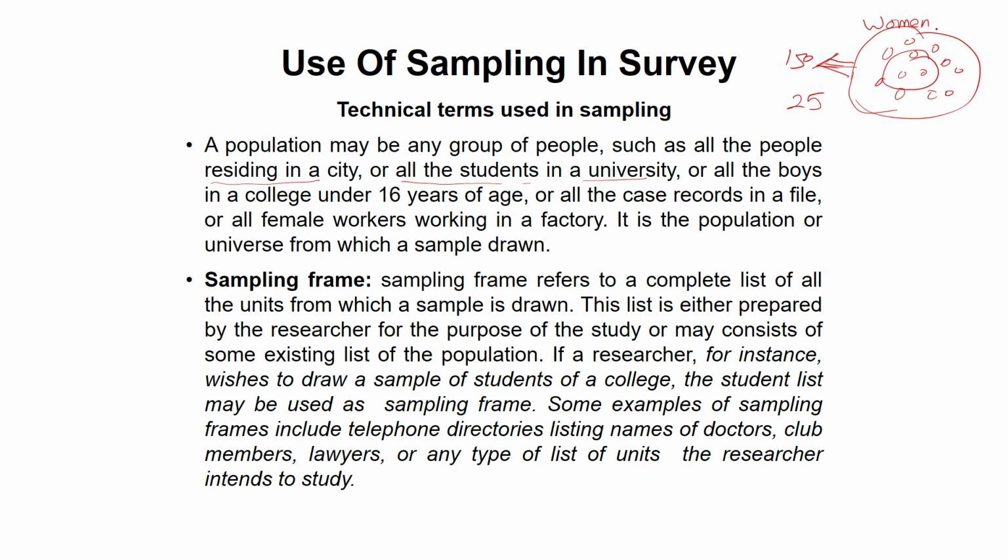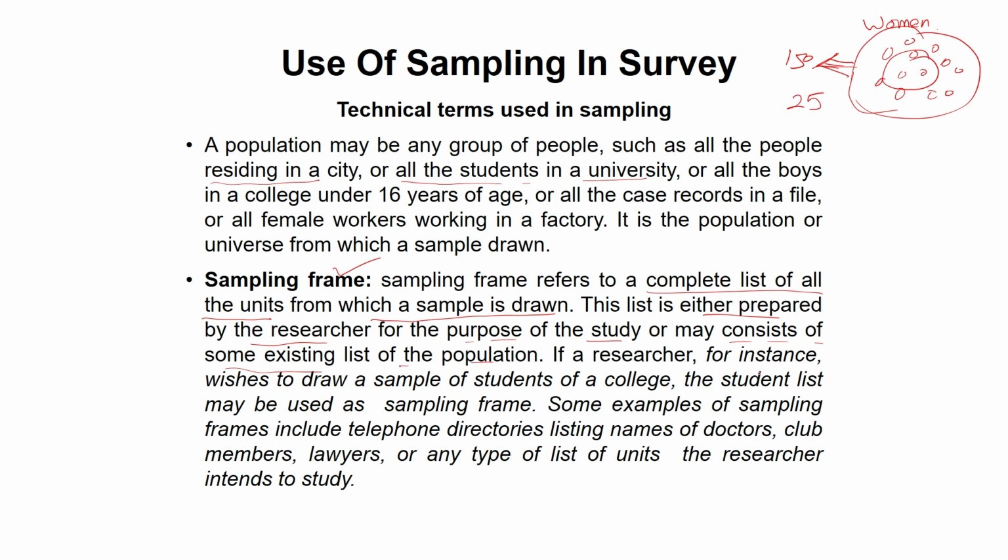Now, moving ahead, what is the sampling frame? Sampling frame refers to a complete list of all the units from which a sample is drawn. This list is either prepared by the researcher for the purpose of the study, or he may use some existing list of the population.